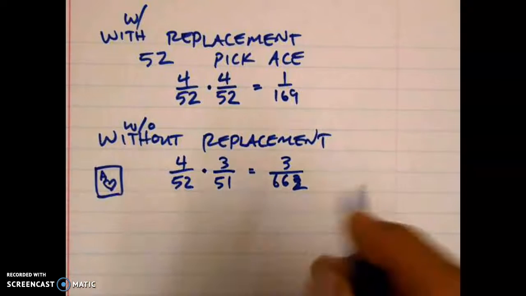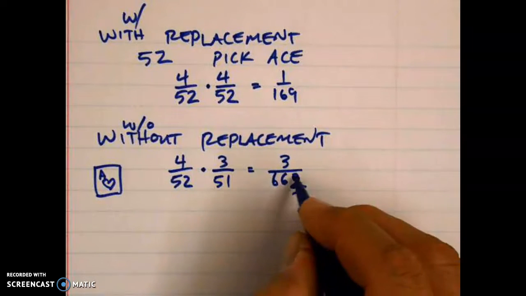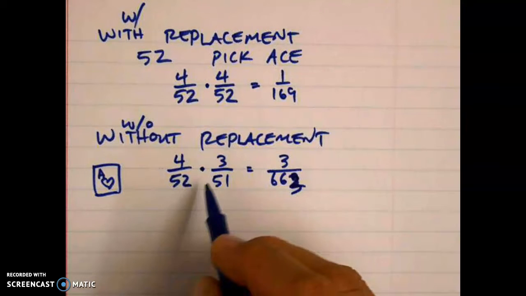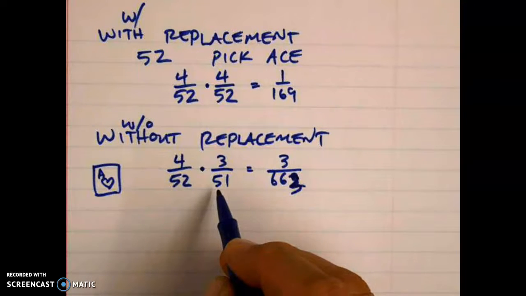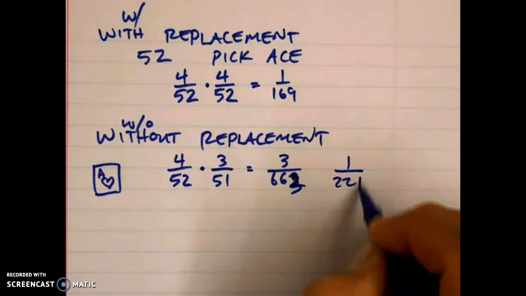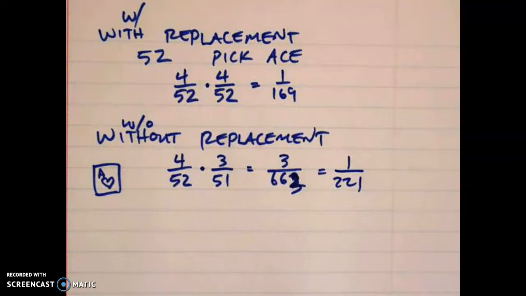Oh! I'm going to have to really edit this one. I forgot that this is divisible by 3. Okay, so somebody reduce this for me. 1 in what? 221? 221? Okay. So 1 in 221 chance of picking an ace and another ace if I don't replace the first one.